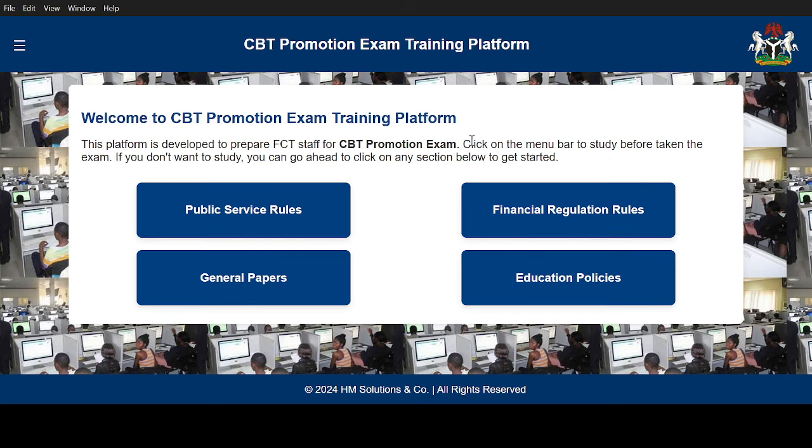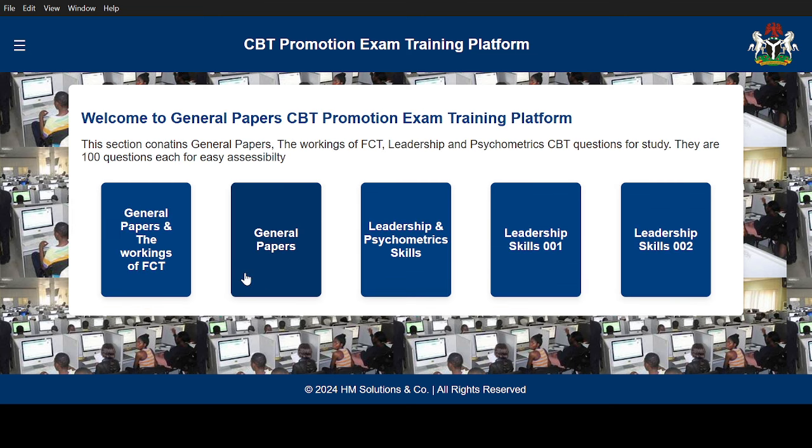Then also we have another addition again. Here we have the general papers now. In the first 100, we have general papers and the workings of FCT. The second one has general papers. The third one has leadership and psychometric skills. The fourth one and the fifth one also have leadership. We have more to add to it when updated.